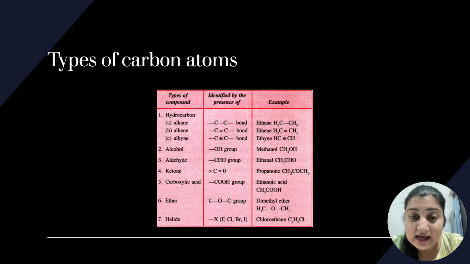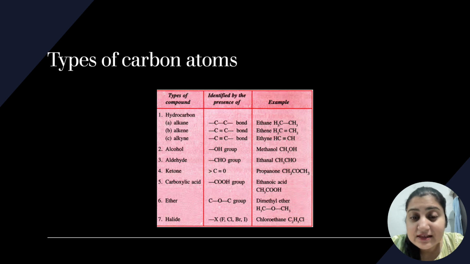Now if you can see here, in the page itself it is written, first type of compounds are hydrocarbons. Hydrocarbons means alkane, alkene, alkyne. Now what is alkane, alkene and alkyne? We'll learn this in detail in the other chapters as well, but I'll give you one understanding of it. Alkane means single bond of carbon. Alkene means double bond of carbon. Alkyne means triple bond of carbon.